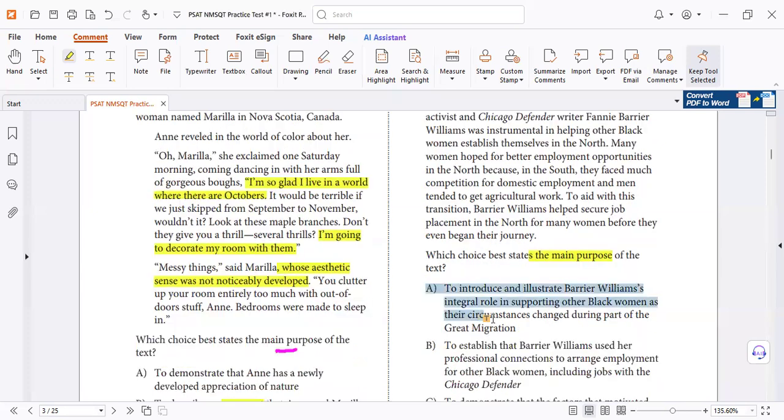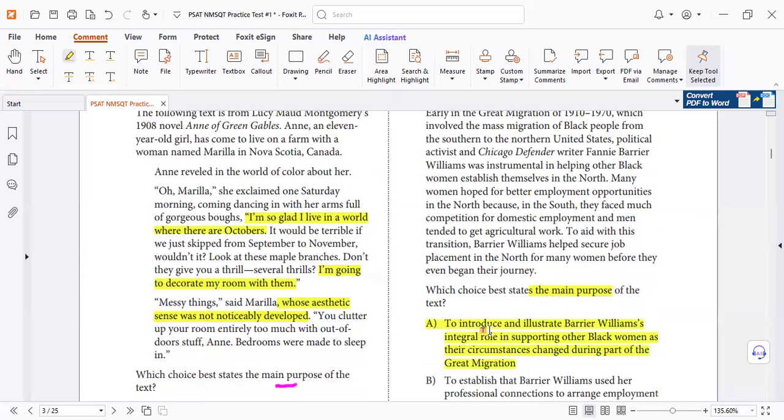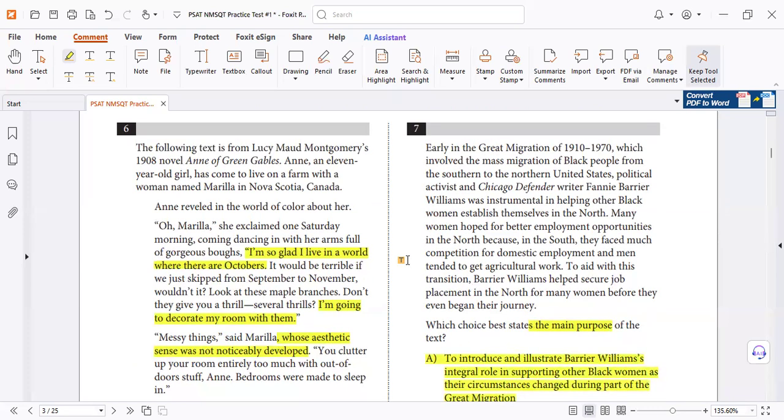Why not letter A? Let's see. It is to introduce, so it gives you information, and explain the integral role in supporting. Did he explain that? He has an integral role, a role in doing something. Yes. Early, which involved here political activist, writer was instrumental in helping. Instrumental means she was an instrument to do something to help the people. So she had a positive role.